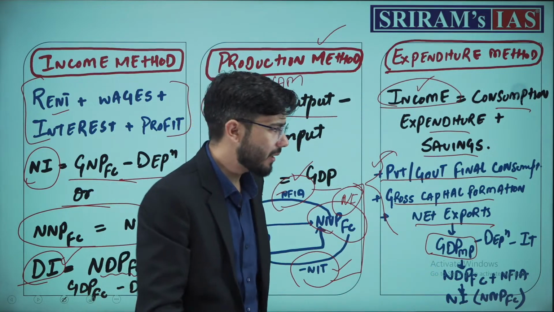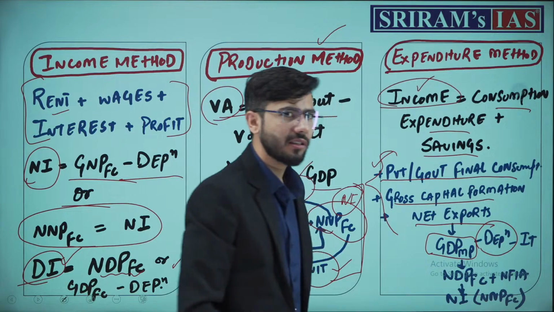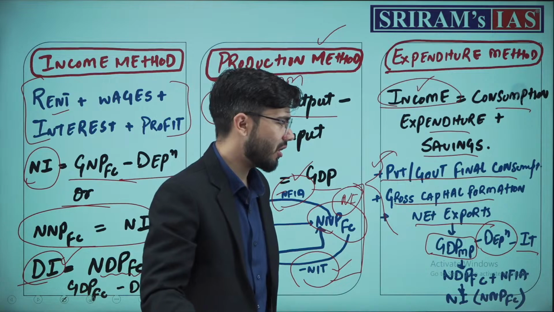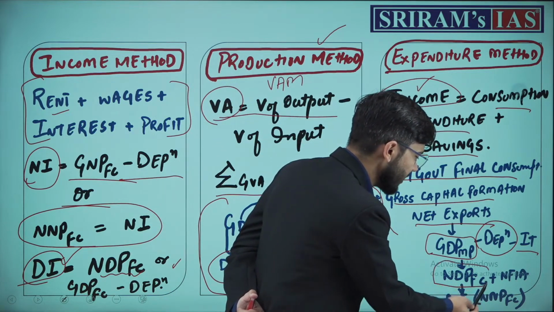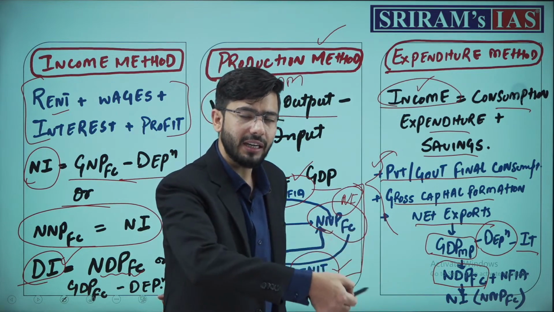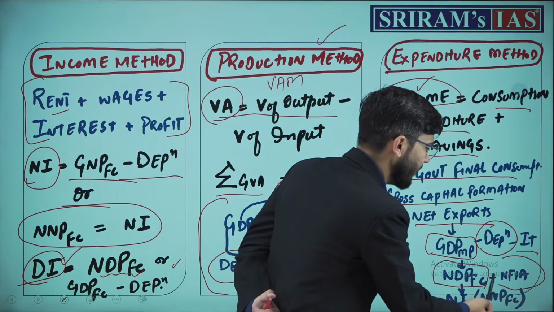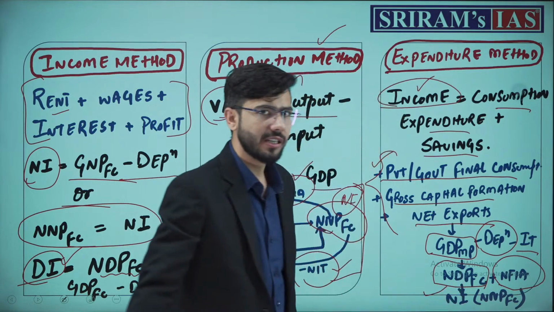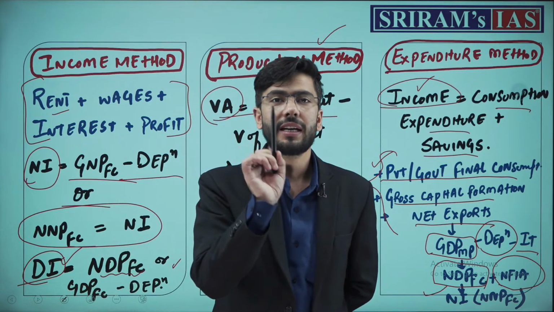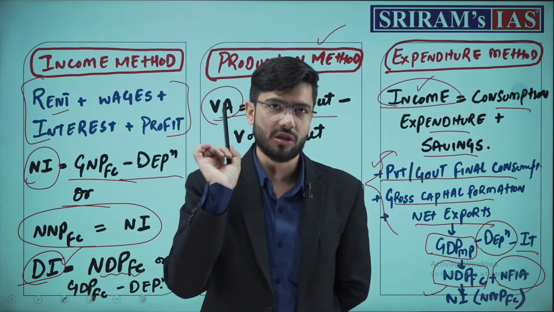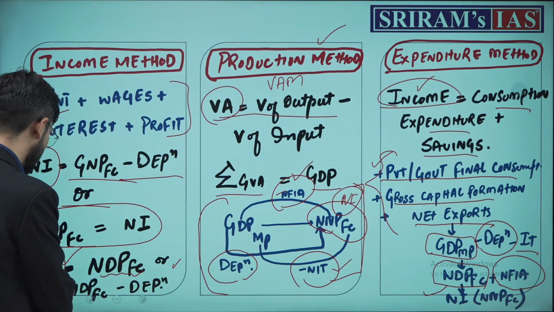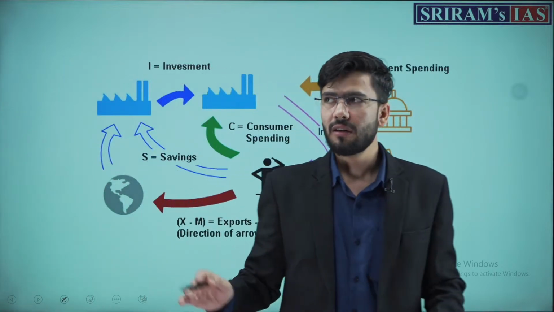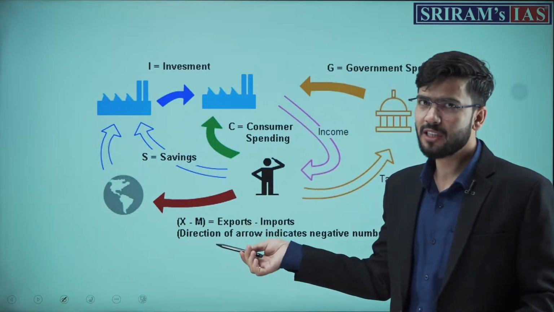Once we get GDP at market price, we subtract the depreciation amount and the indirect taxes, or net indirect taxes. This gives us the net domestic product at factor cost. We add net factor income from abroad, and then we get national income. National income, again, what is it? Net national product at factor cost. Remember this. Done? Chalo. This is just a representation of the expenditure method.